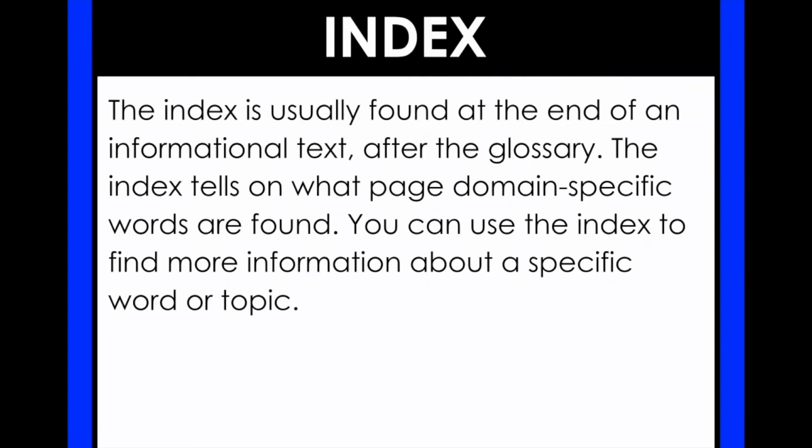And now an index. The index is also found at the end of an informational text, but it comes after the glossary. The index tells on what page domain-specific words are found. You can use the index to find more information about a specific word or topic. So again, those success criteria. What is an index? Well, it tells you what page domain-specific words can be found on. So you can use that to find more information about a topic or a word. And where do we find it? At the end of an informational text, after the glossary. So the index is the very last thing, and the glossary comes right before that.